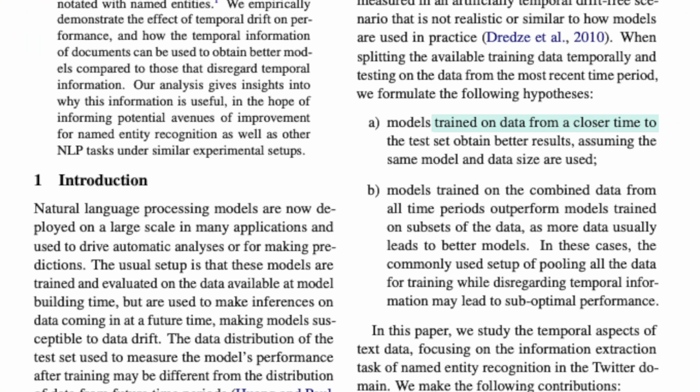Many NLP models are trained and evaluated on data that are available during model building time. But most often, these trained models are used to make predictions on future data where the data distribution might be different. This temporal drift usually leads to lower performance during predictions. For this research work, the paper has 2 main hypotheses. Firstly, models trained on data from a closer time to the test set obtain better results, assuming everything else equal. Secondly, models trained on combined data from different time periods perform better than models trained just on a subset of data, simply because more data usually means higher performance.